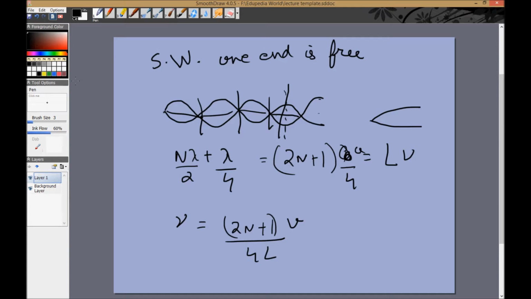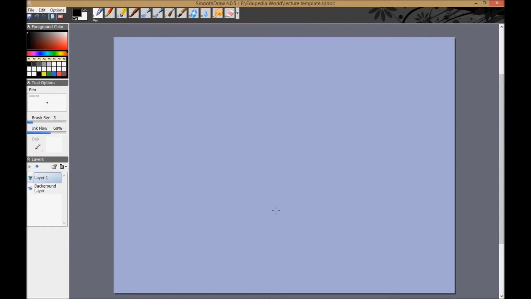So again we see that for the case of standing waves with one end fixed, you cannot have any arbitrary frequency. You can have a frequency that is a certain odd multiple of a particular value, which is v by 4L. Now I'm going to come to a concept of overtones and harmonics, which generally gives a lot of confusion, especially to students of IIT-JEE, because the naming is slightly not very specific and not very understandable. So we'll deal with two things: overtones and harmonics. And these come up again and again in questions, so we need to know what these are.